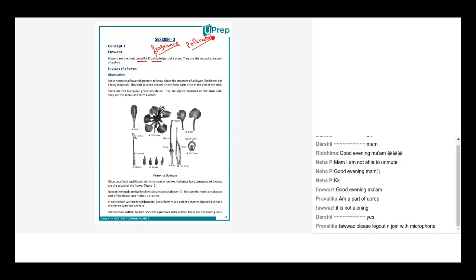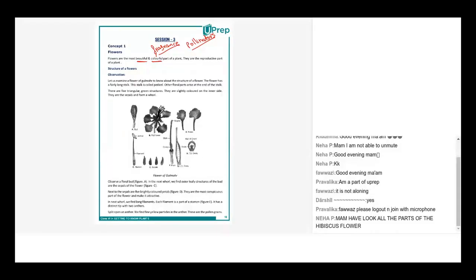Why do they need to attract the pollinators, Anjali? Can you please answer why they need to attract the pollinators? Ma'am, can I also share something? Yes, sure, please do. Ma'am, last time you told us to do this experiment, to put a plastic bag on a leaf. I did that, and after 3 4 days, there were water droplets on it.